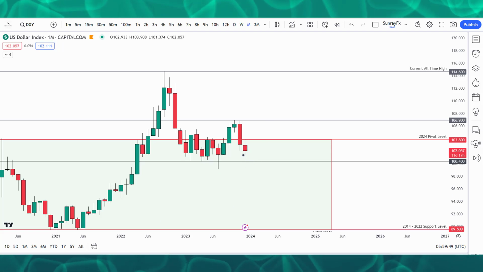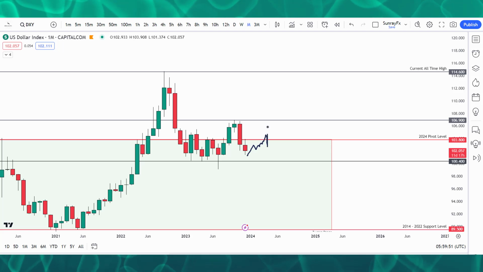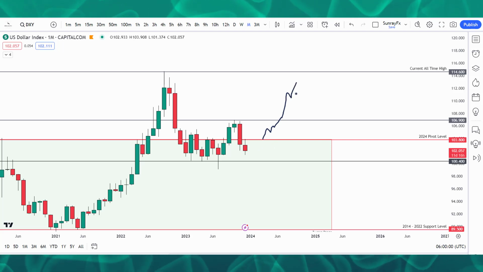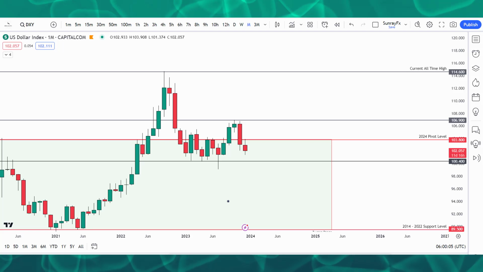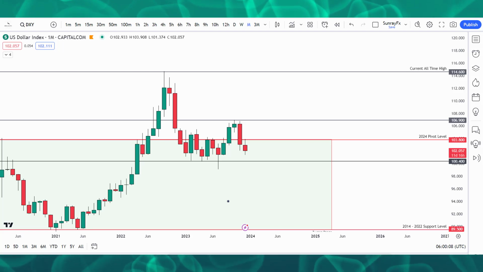If you see this monthly candle close in the next 2 weeks above 103.80, that is a sign that the US dollar is going long for another probably 6 to 7 years, according to what has happened in history. But just know that it's going up. At least for 2024, it's going to go up.